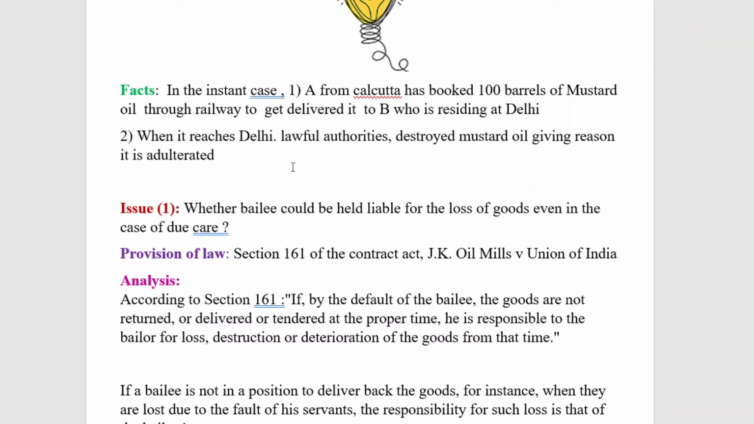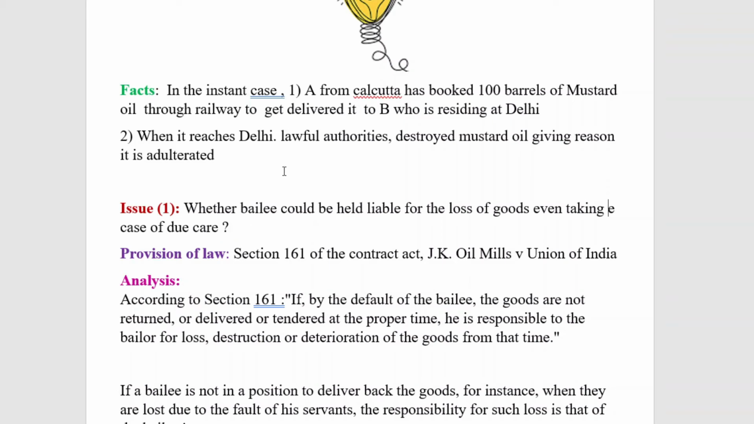The question arose for consideration is whether Bailee could be held liable for the loss of goods even taking the due care. So that is the question. Here, whether Bailee could be held liable, that is, Bailee is the railway authority. That means what is the duty of the Bailee? To transport the goods and deliver it to B. But before delivering it to B, lawful authorities confiscated and destroyed the goods which had been bailed.